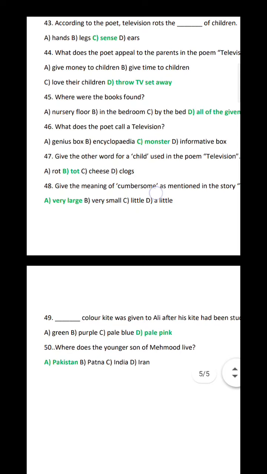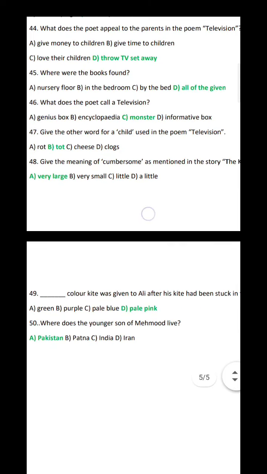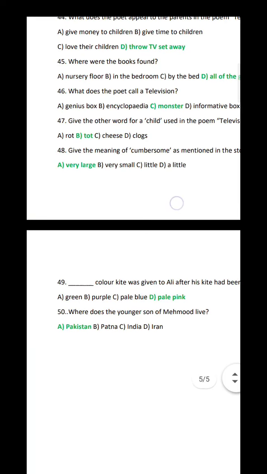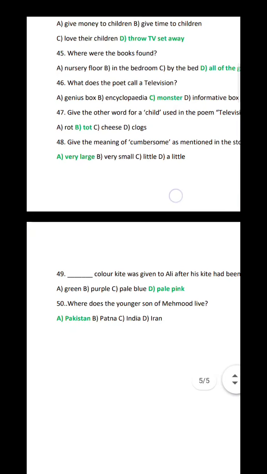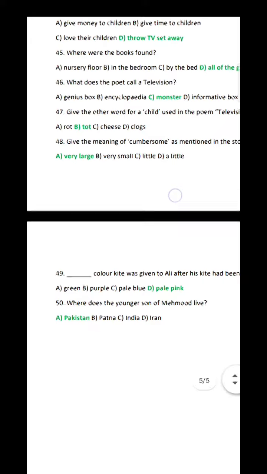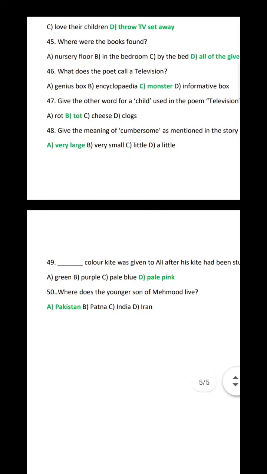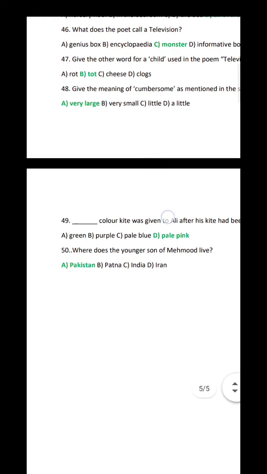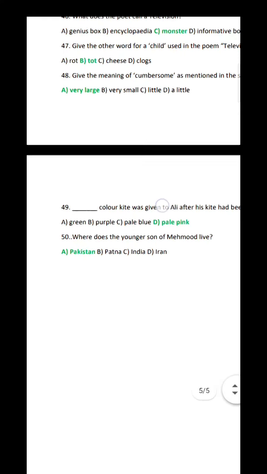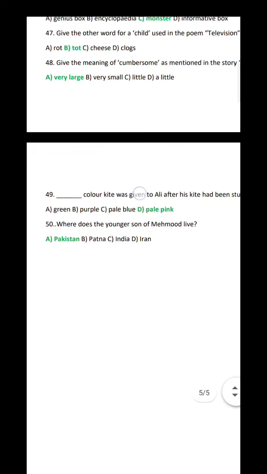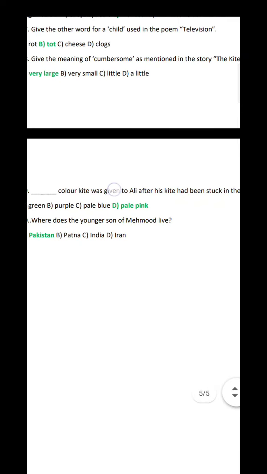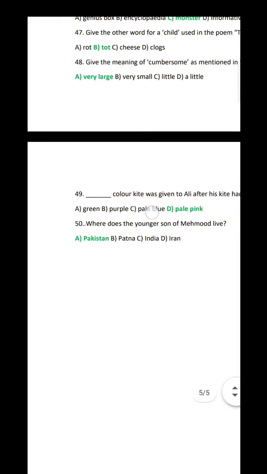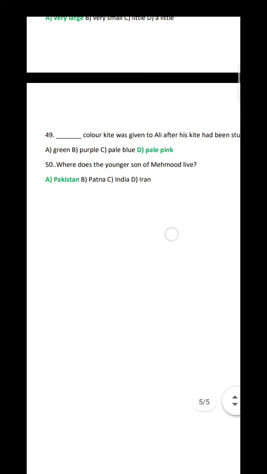Where were the books found? Option D. All of the given. What does the poet call a television? Option C. Monster. Give the other word for a child used in the poem Television. Option B. Tot. Give the meaning of cumbersome, which is mentioned in the story The Kite Maker. Option A. Very large.